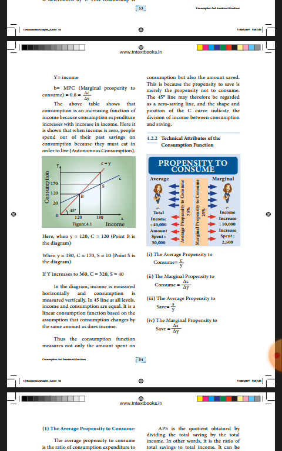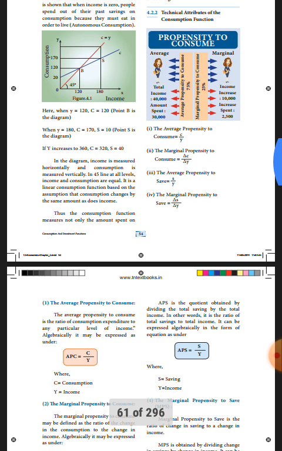Now, you refer to 4.2.2. Technical attributes of consumption function. What are the technical attributes? One is APC, next one is MPC, the next one is APS, and the fourth one is MPS.